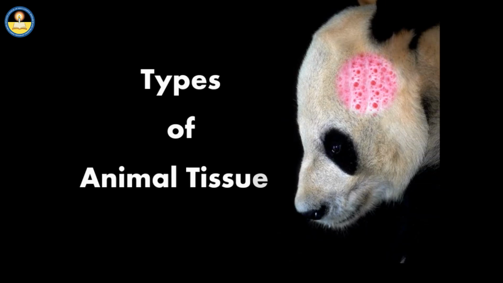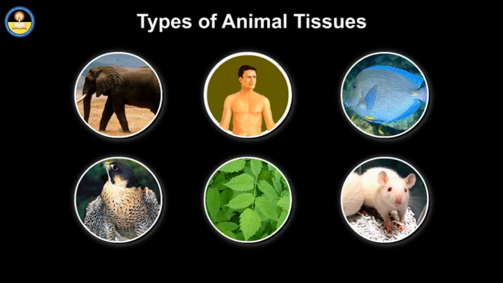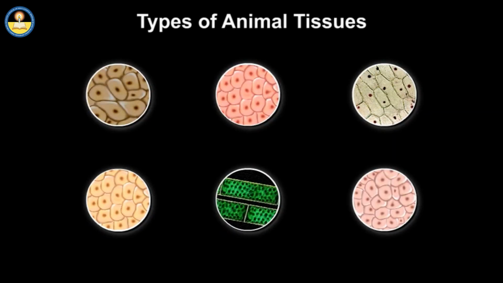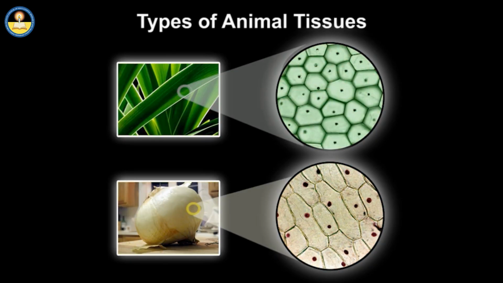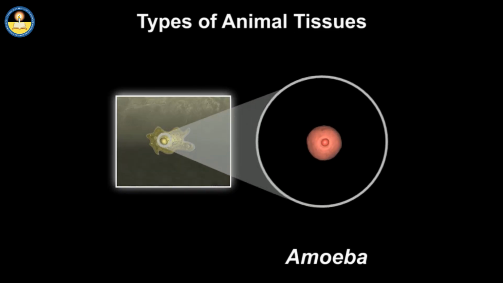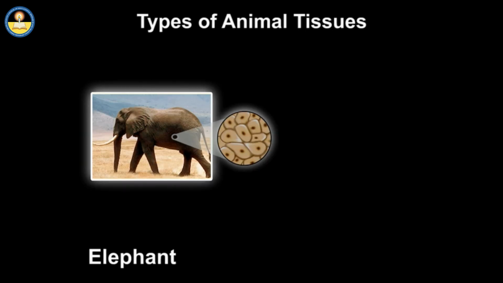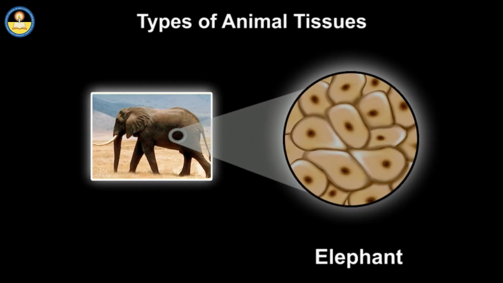Types of animal tissues. All organisms are made up of cells, while the number of cells of which the organisms are made varies from species to species. A living organism may comprise a single cell like an amoeba, or billions of cells as in an elephant.